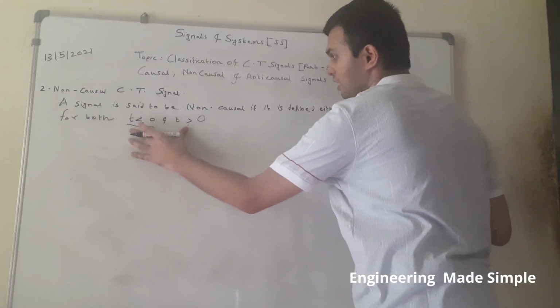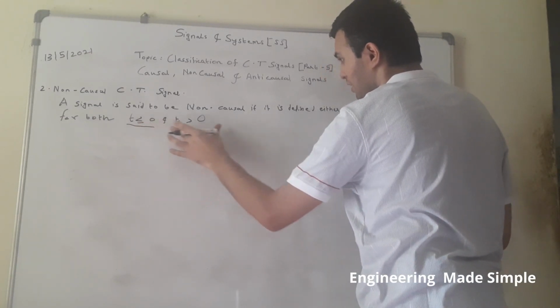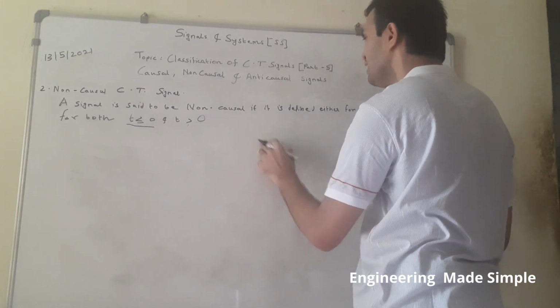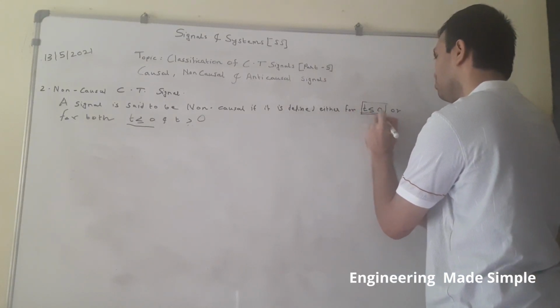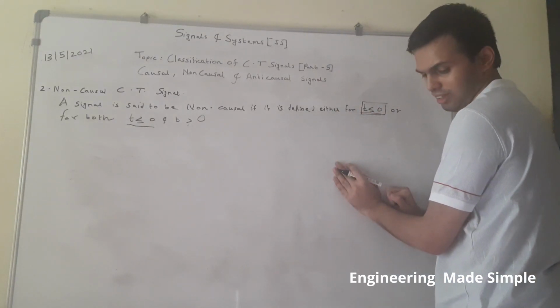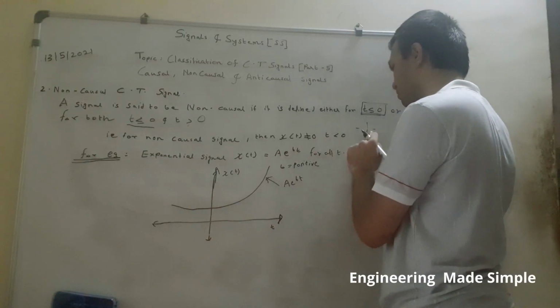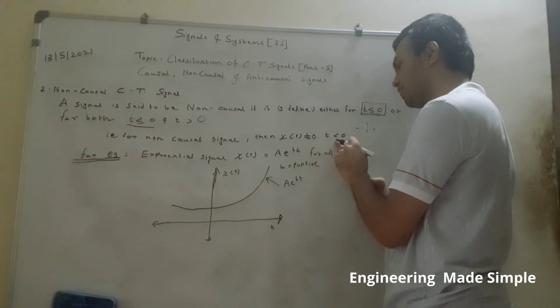So if a signal is defined for both time intervals t less than or equal to 0 and t greater than 0, then it is said to be non-causal. And the second condition is if the signal is defined only for t less than or equal to 0, then also we say that the signal is non-causal in nature. That is for sure a non-causal signal because x of t is not equal to 0 for t less than or equal to 0.